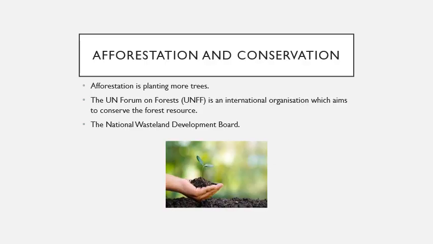The aim of this policy is to grow trees in ecologically fragile areas such as watersheds and slopes, to grow groves in pilgrim centers, to encourage social forestry, urban forestry, agroforestry, and medicinal forestry. The National Wasteland Development Board was established in 1985. The aim of this board is to bring stretches of wasteland under cultivation and to promote afforestation and tree planting.